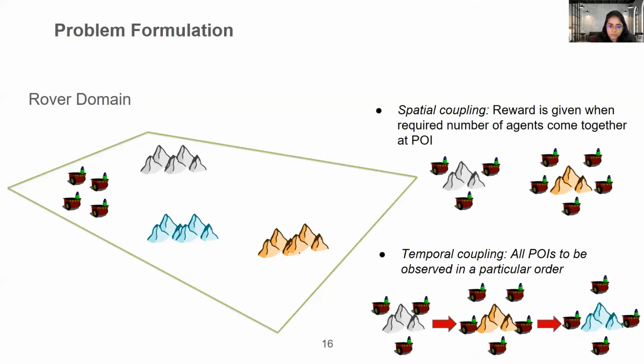So the order for this particular task is, let's say, gray followed by orange followed by blue, along with satisfying the spatial coupling requirement of 3, 5, and 4 agents. This is what the coupling requirement of this task is, to achieve a team reward of 1. Otherwise, the reward will be 0.